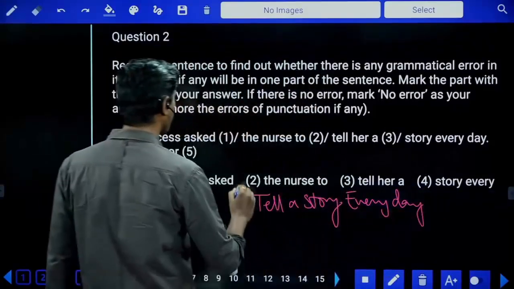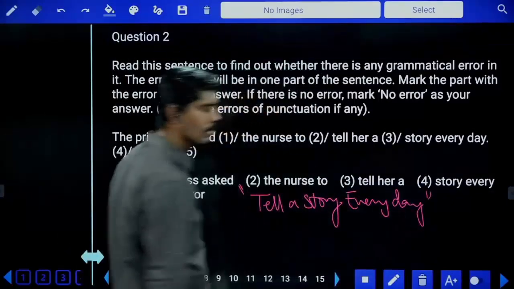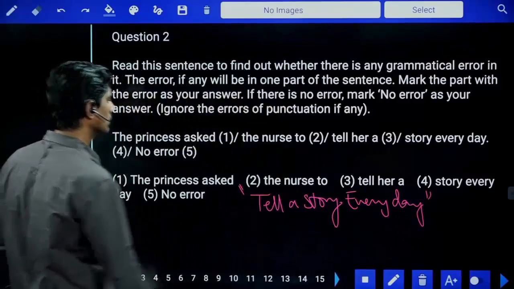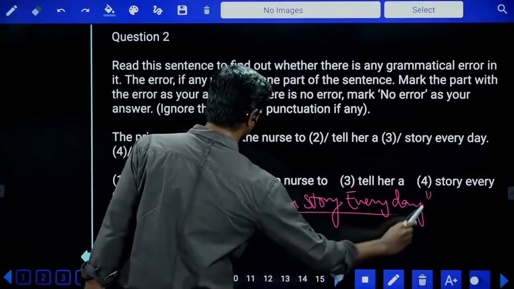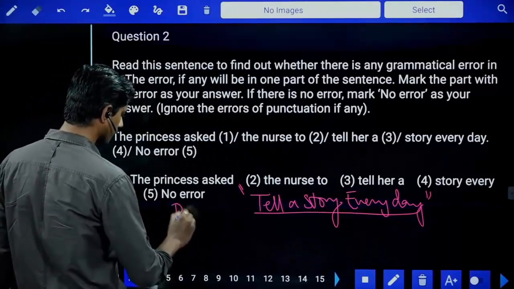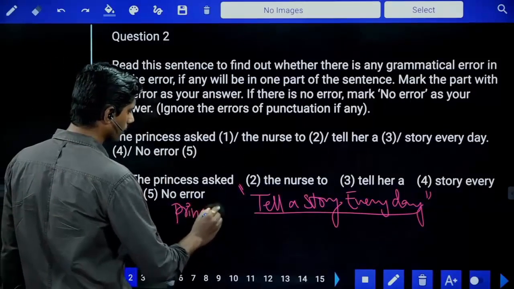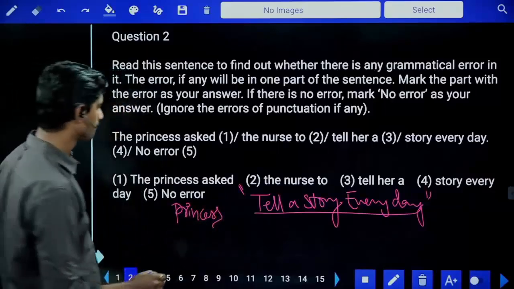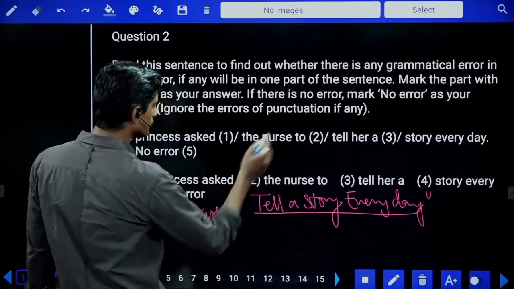Tell a story every day. Who said this dialogue? This is an imperative sentence. Who said this dialogue? Princess. Princess said this dialogue. To whom? Said it to nurse.